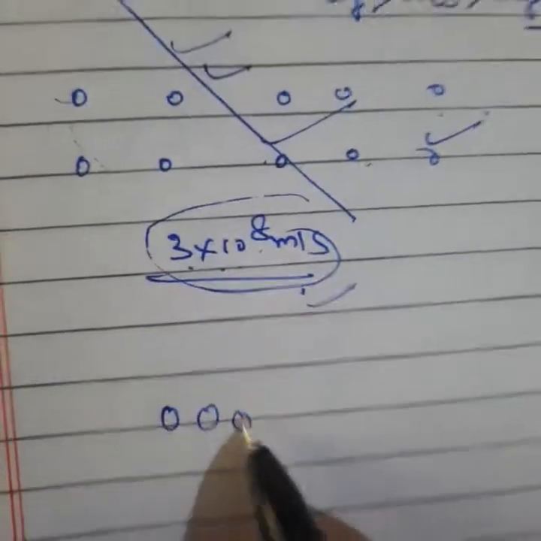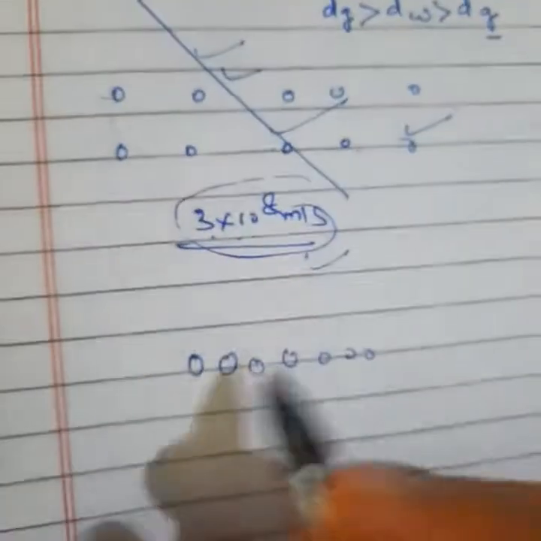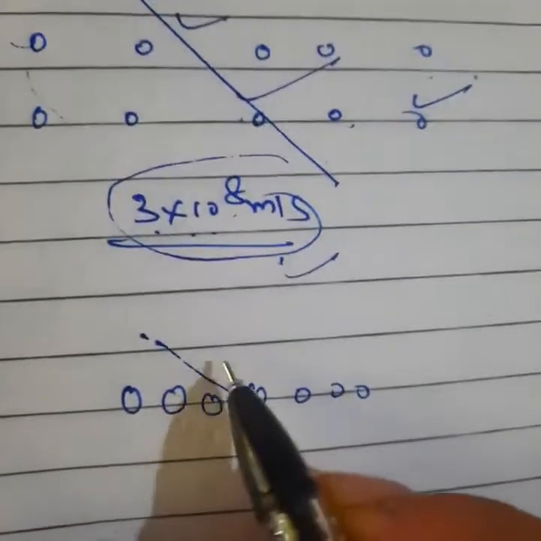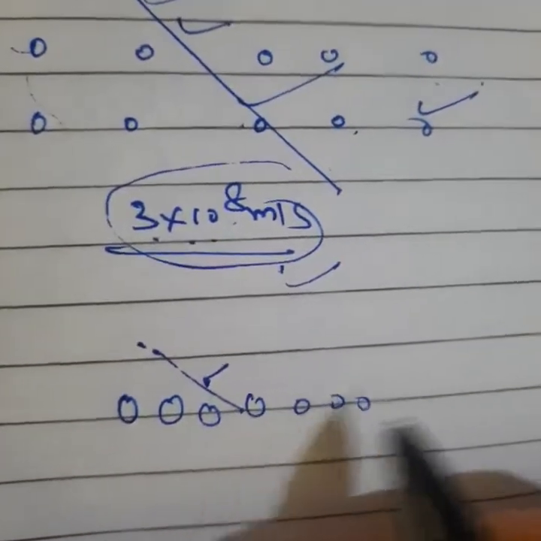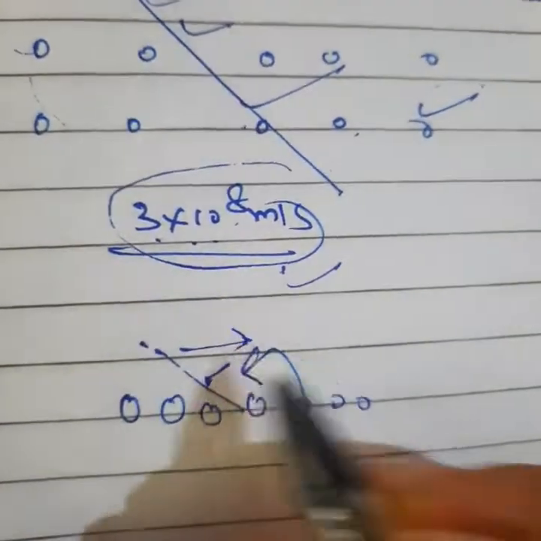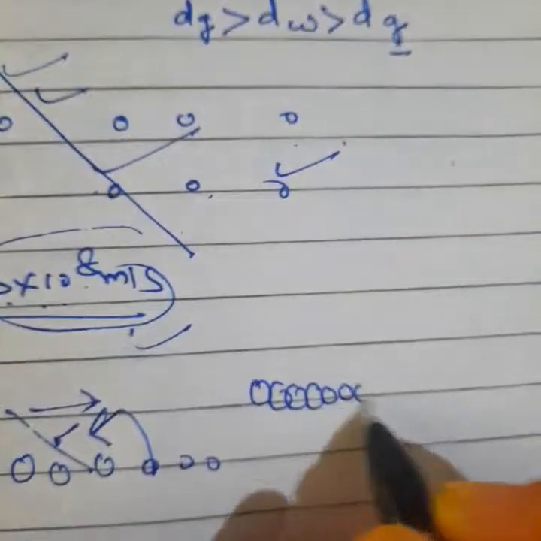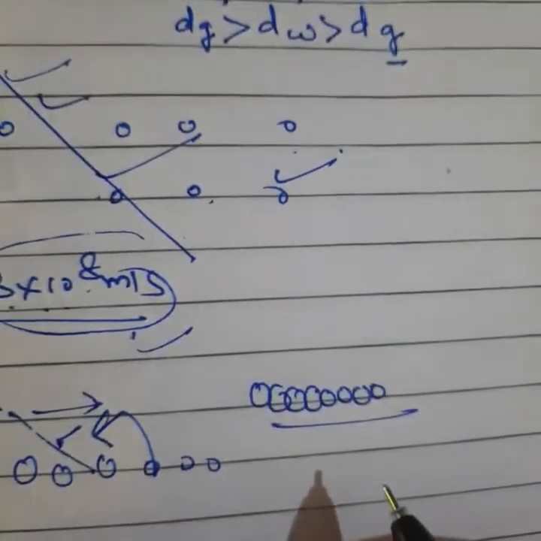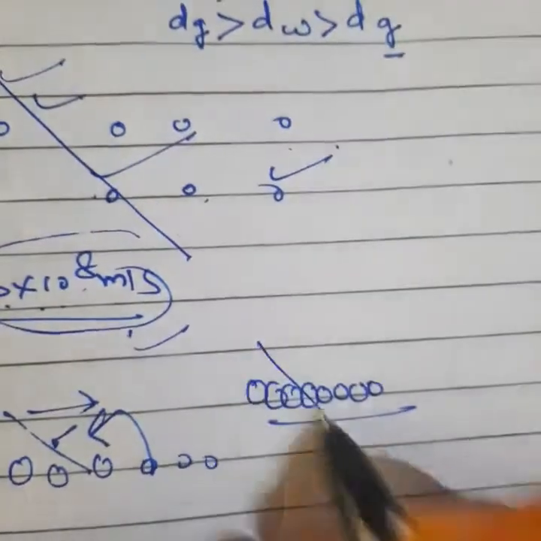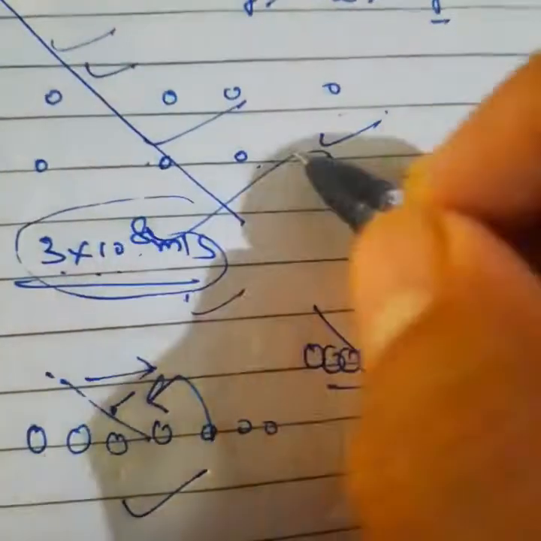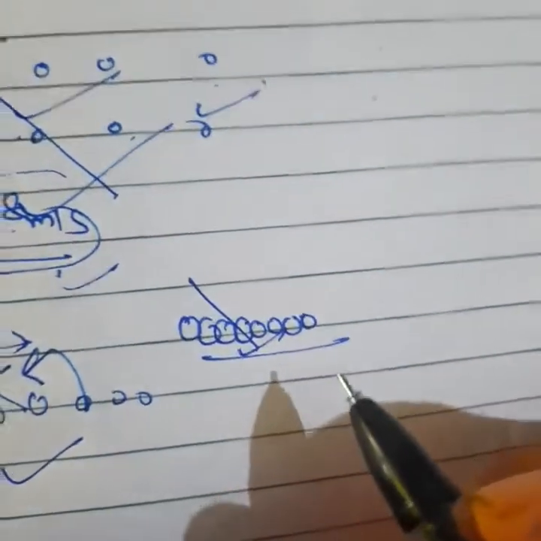Clear? And when we talk about water, water is much more closely packed than air. So when light tries to pass through this transparent water medium, the molecules will apply force on the light, and by applying force the speed of light will decrease. In the case of glass, the molecules are very closely packed, because this is solid, maximum density. Clear? So when light travels through it, these molecules will apply much more force than in water or air. So in this case the speed of light will be very, very less.